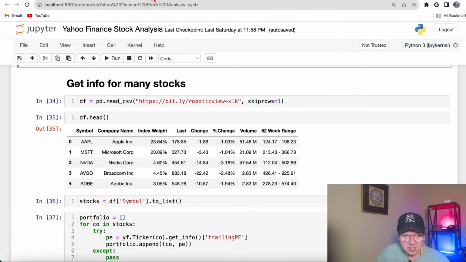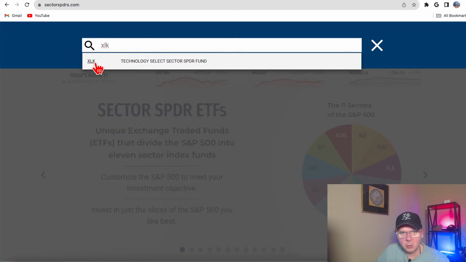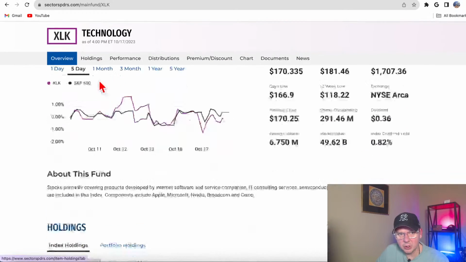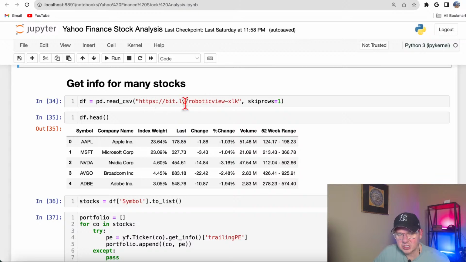What I'm using here is XLK, I'm sorry, so it would be technology. If you go to holdings, you'll find information about all major companies in the tech industry, and you could download this information as a CSV file or as an Excel file. That's exactly what I did, and I placed it on my server so you could give it a try and read it.